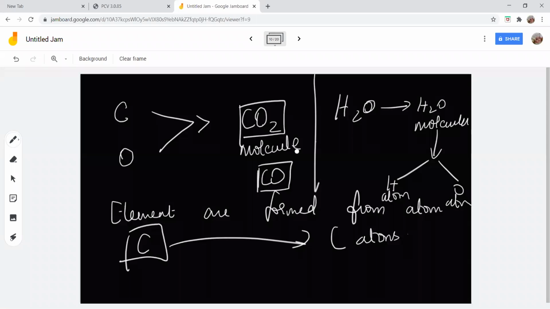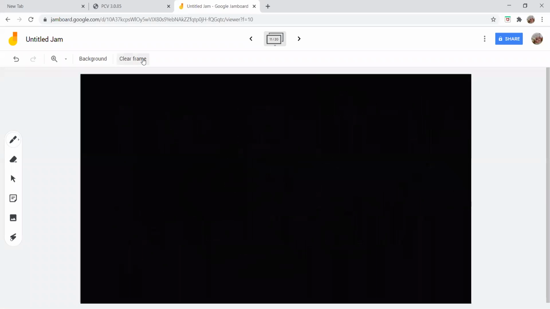See, the chemical formula method that we have studied is only for a metal and a non-metal. When a metal and a non-metal react, how to write a chemical formula? We have seen only that. But when two non-metals react, we have not seen how to write a chemical formula. For example, carbon dioxide, CO2. Carbon is an element, oxygen is also an element. Carbon is a non-metal, oxygen is also a non-metal. So the chemical formula when two non-metals combine is different.